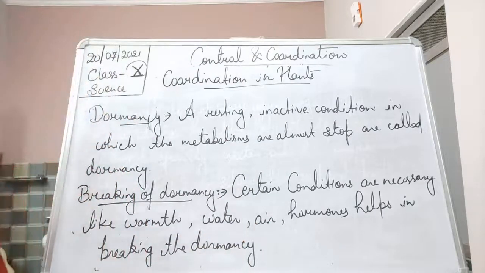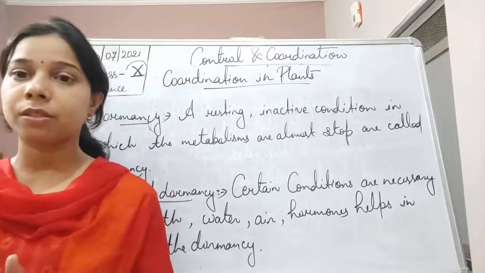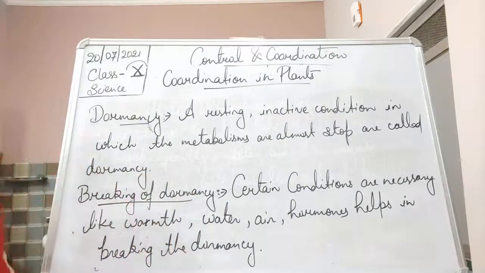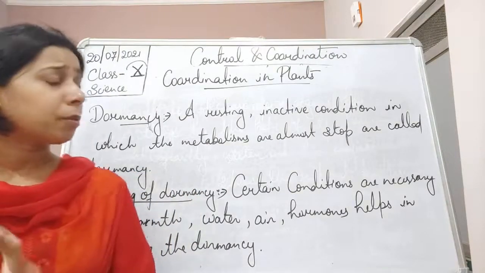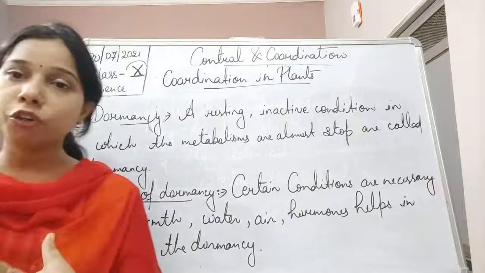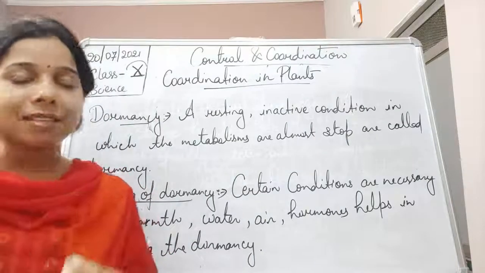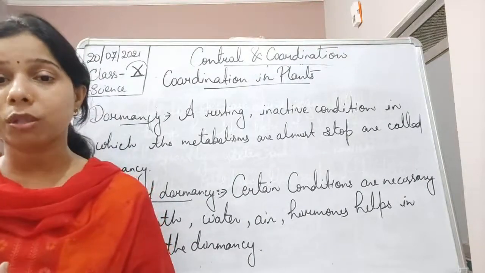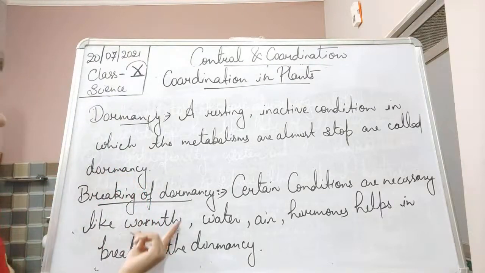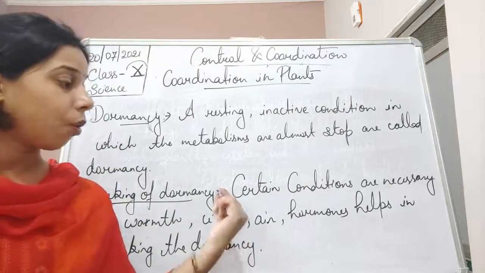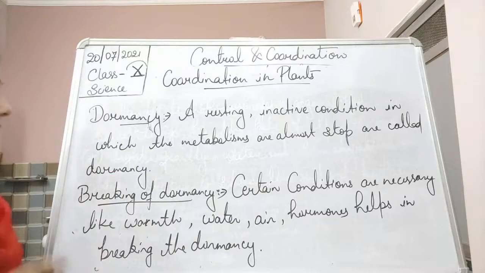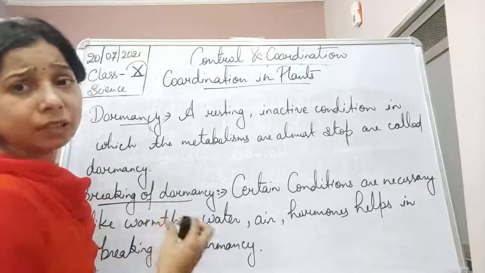What is dormancy, students? It is that condition when the plant is at a rest position, at an inactive state. At that time the metabolism almost stops, due to which it is called the dormancy phase. Now, in order to break this dormancy, we must provide certain requirements to the plant so that it can grow again. So, we must help in providing warmth, air or water, or even the hormone that will help in breaking the dormancy.